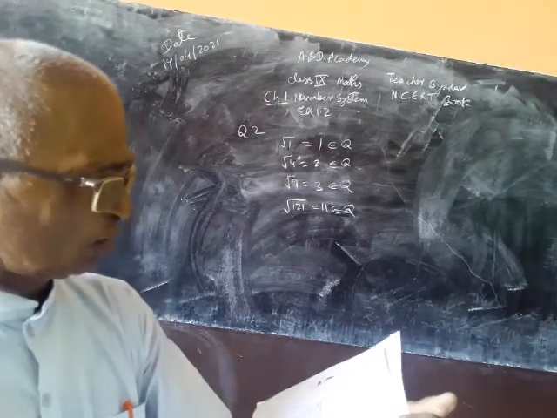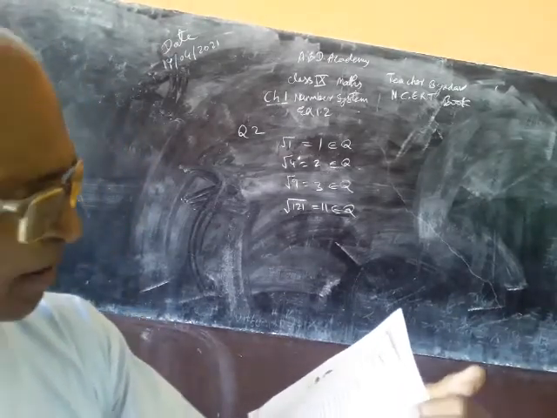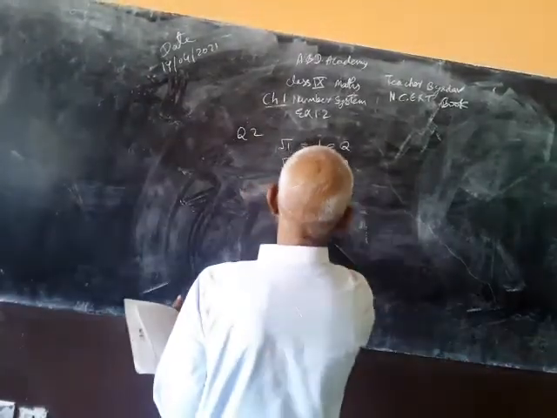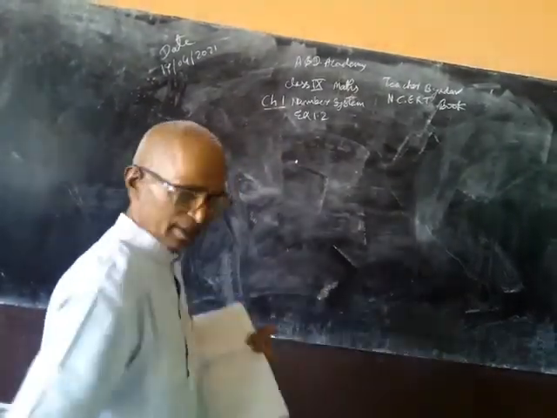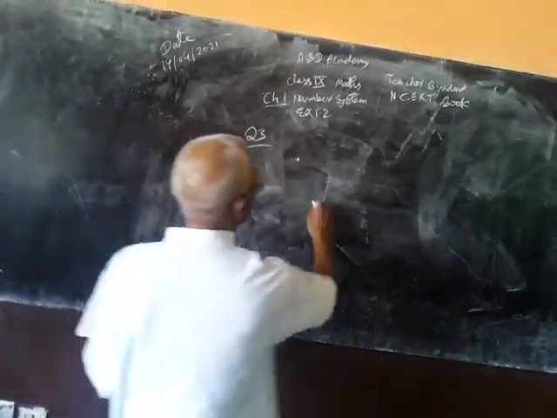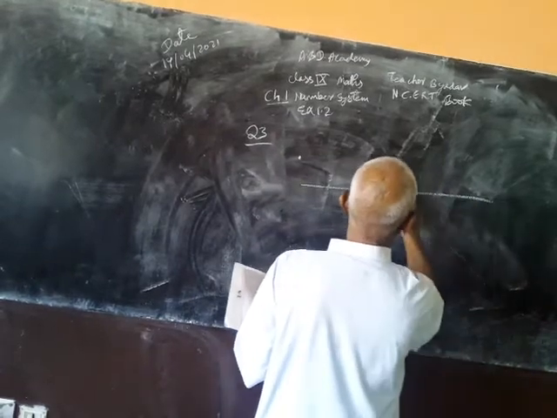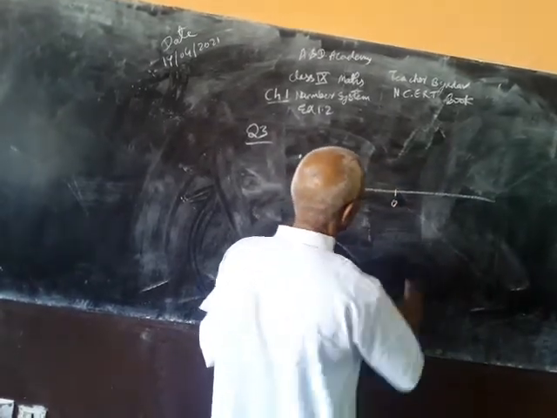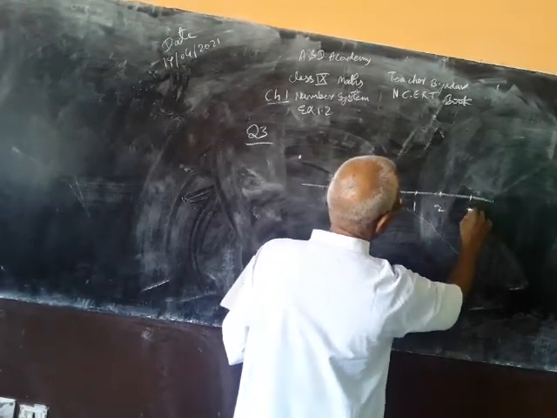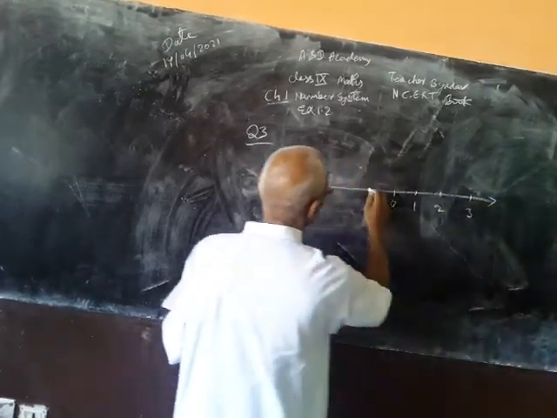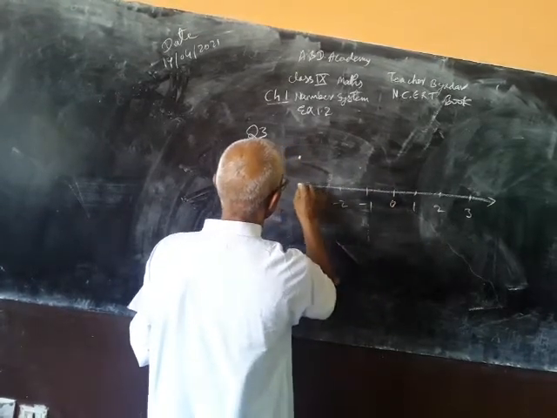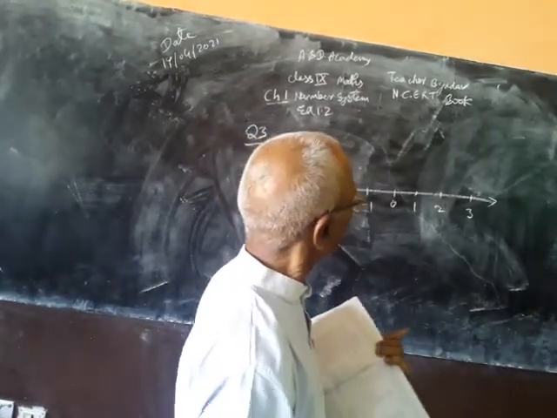Now third, so that root 5 can be represented on the number line. Question 3 of exercise 1.2 says, represent on the number line. So suppose this is the number line, here is 1, 2, 3, likewise here is -1, -2, -3. This way it is a number line.